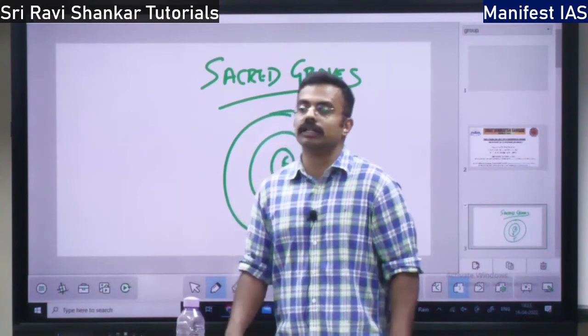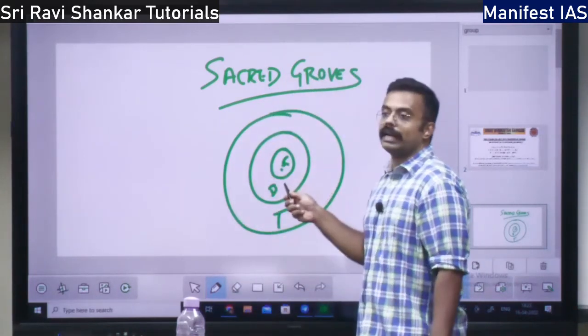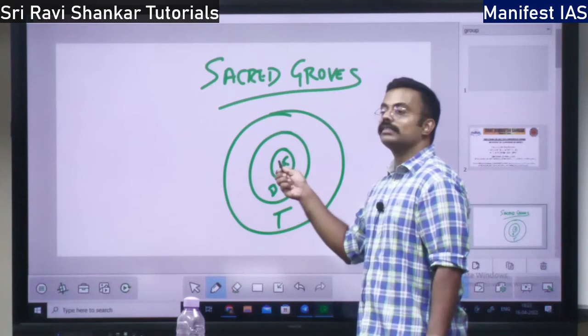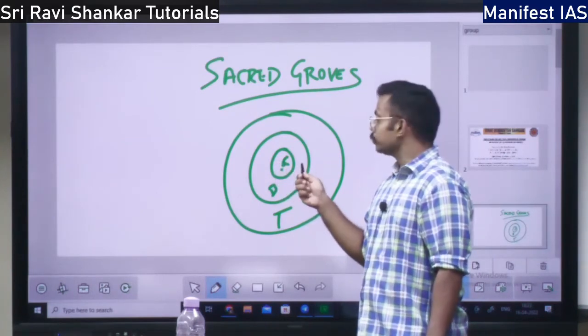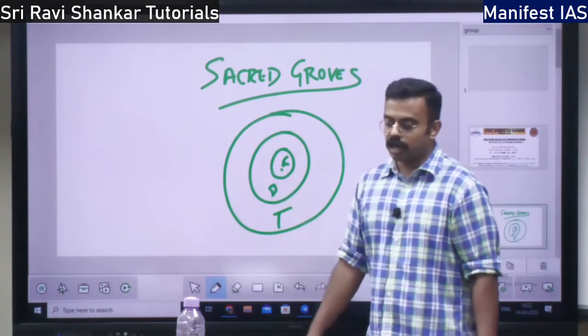So why is it allowed? See, if you don't allow limited recreation here, people will go and celebrate here. So here limited recreation is allowed, right?